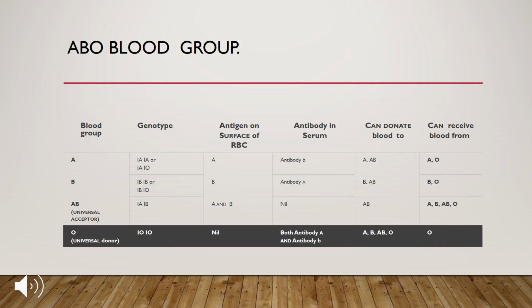People with blood group AB can donate blood only to people with blood group AB, but can receive from A, B, AB and O. And people with blood group O can donate blood to A, B, AB and O, but can only receive blood from people with O. Hence, people with blood group O are known as universal donors, and AB as universal acceptors.